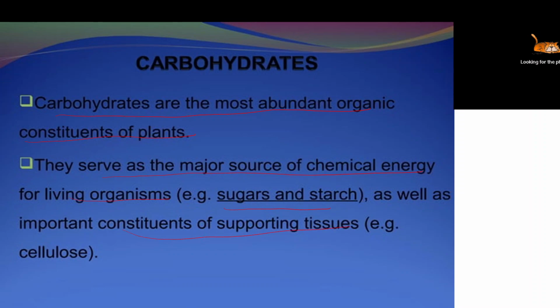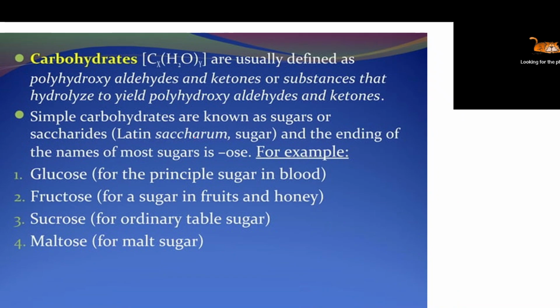Our cell tissues are also made up of carbohydrate. In our cell membrane we have glycolipid and glycoprotein. Cellulose is an important component of bacteria and different insects, so that is also made up of cellulose. Moving to the next slide.